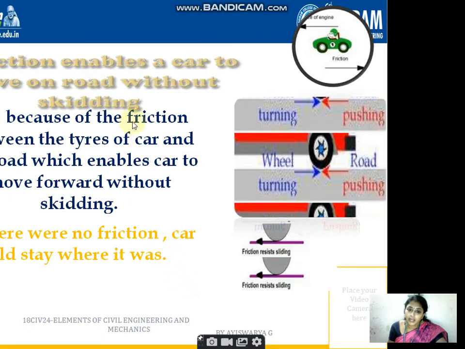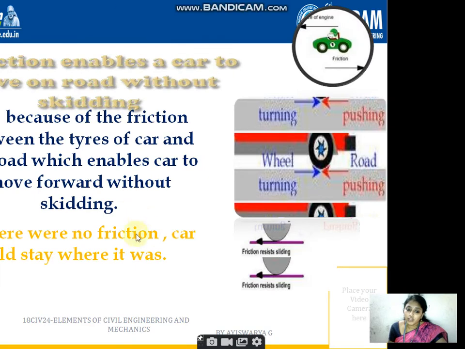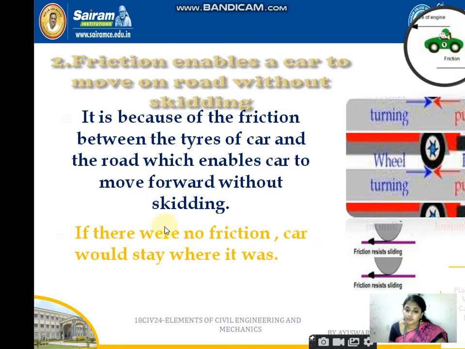And friction enables a car to move on a road without skidding. Because of the friction between the tires of the car and the road only, a vehicle can move forward without skidding. If there were no friction, the car would stay where it is. It cannot move forward.